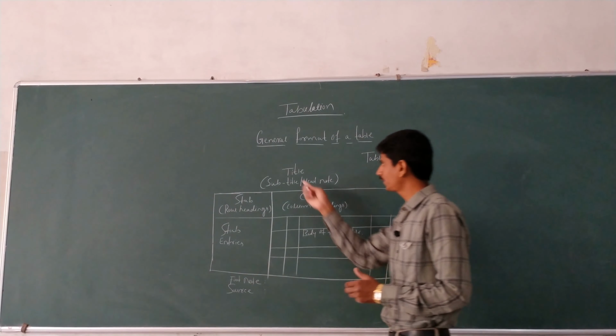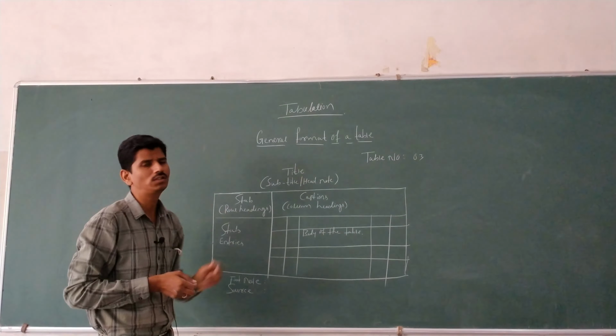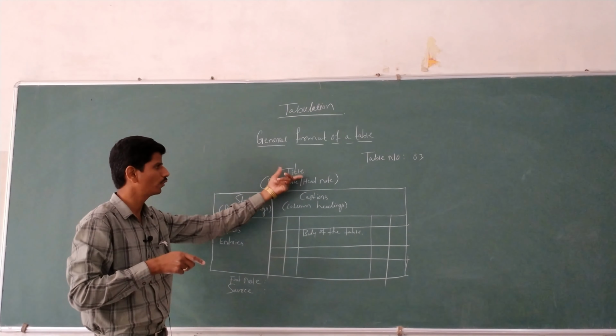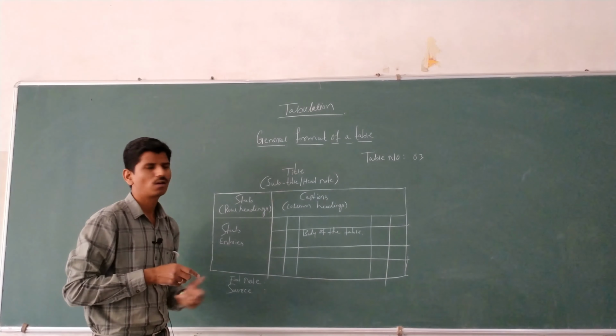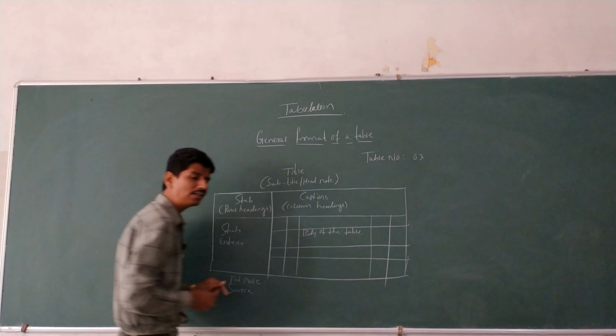The next is title. Below the title you have to write subtitle or headnote. Then you have to prepare a table.